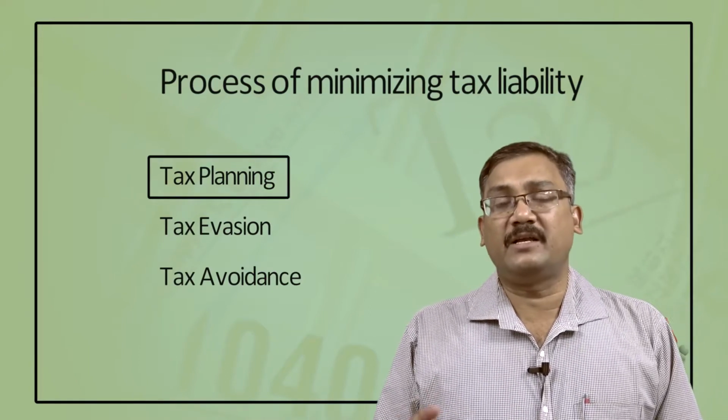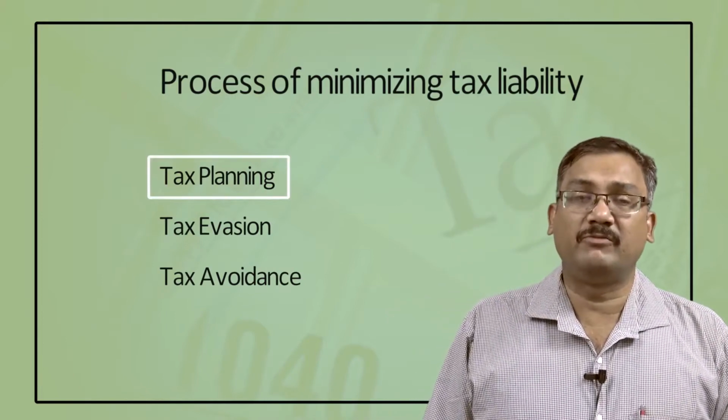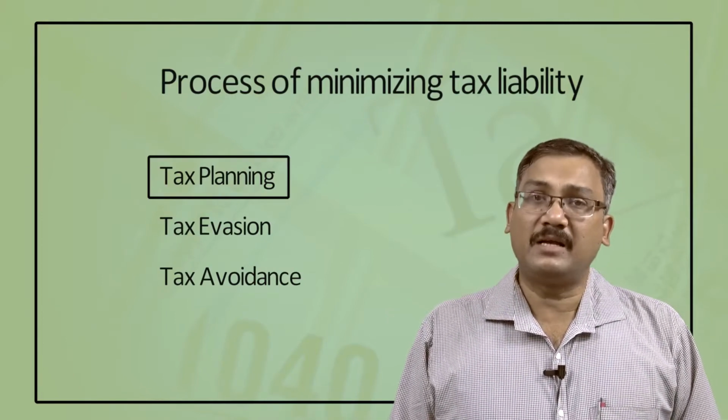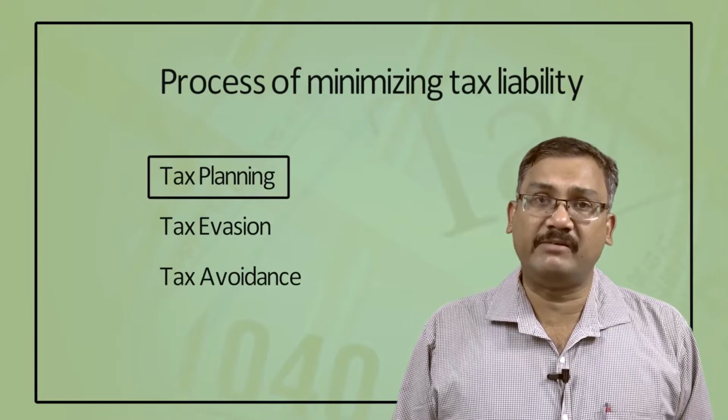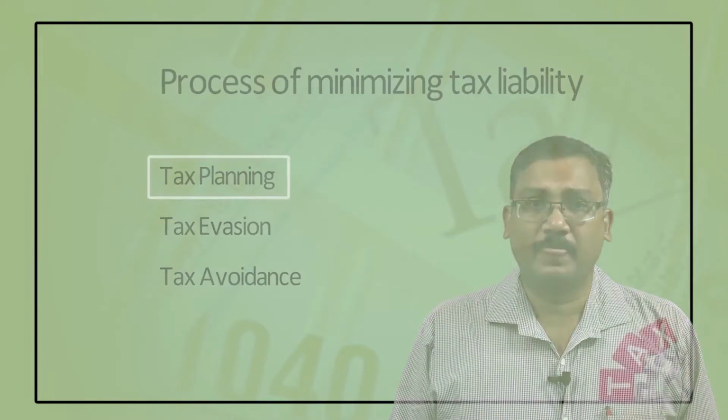Suppose you are taking a taxi for your university class from your residence. You can ride a taxi and direct your taxi driver to take the shortest route. The taxi driver can take you a different way to maximize the fare, but you can direct your taxi driver to take the shortest route. The charges can be minimum. So, what you have done, that is planning. Planning for what? Planning to minimize your taxi fare. So, this is the permissible way, this is planning.